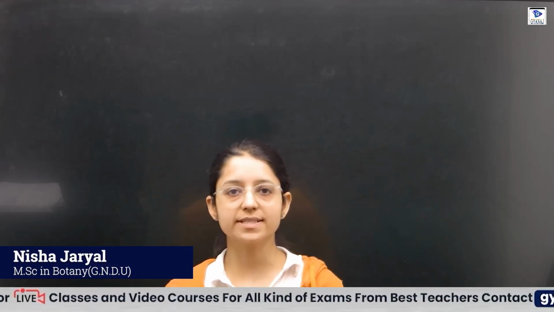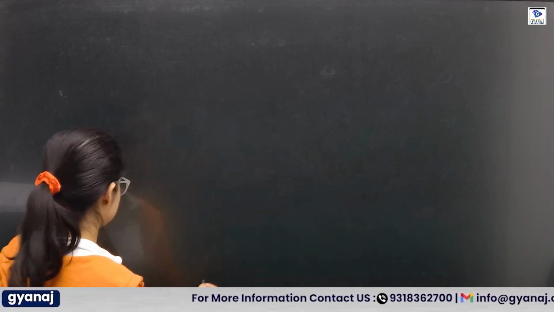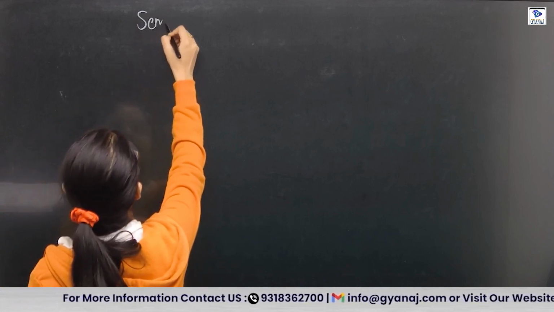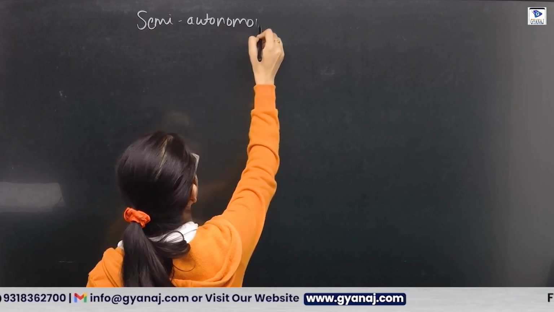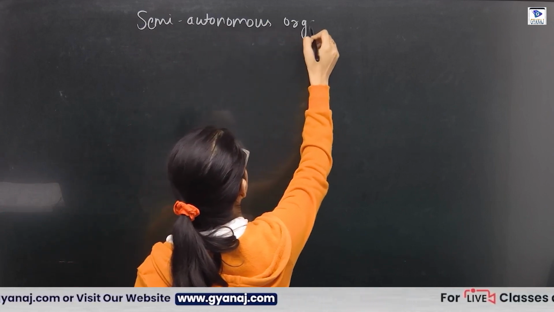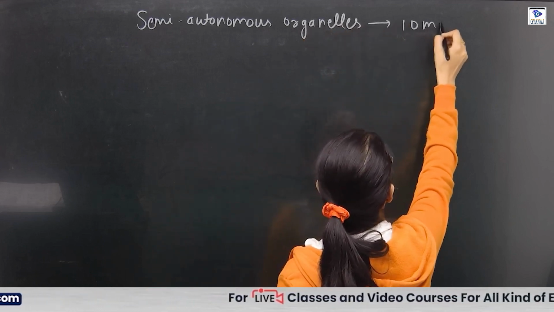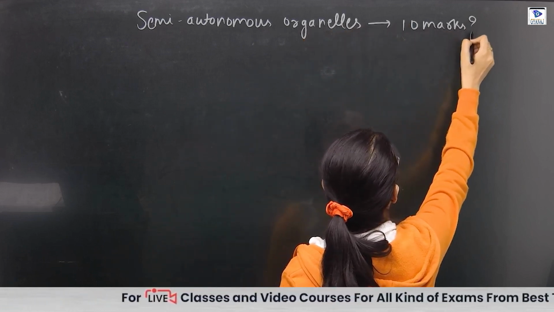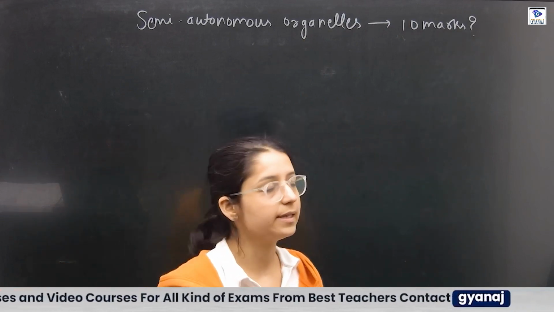I am here to discuss a topic that is the mitochondria and chloroplast. The question has been asked in UPSC paper 2 that semi-autonomous organelle. Question was asked in 10 marks. So semi-autonomous organelle, what does it mean?